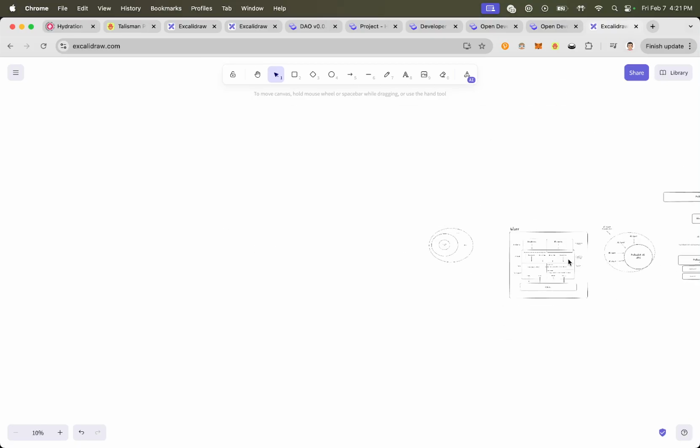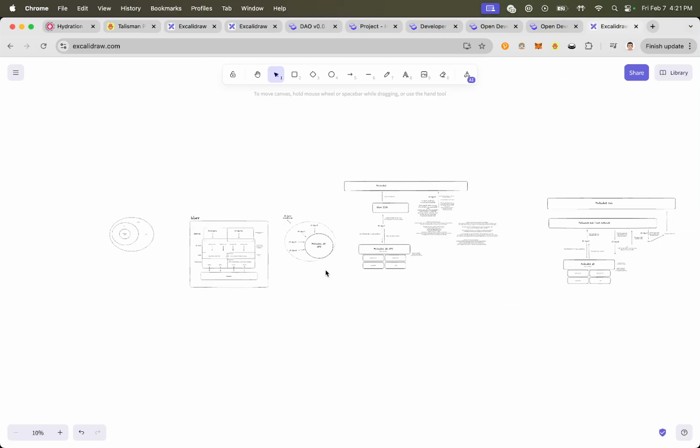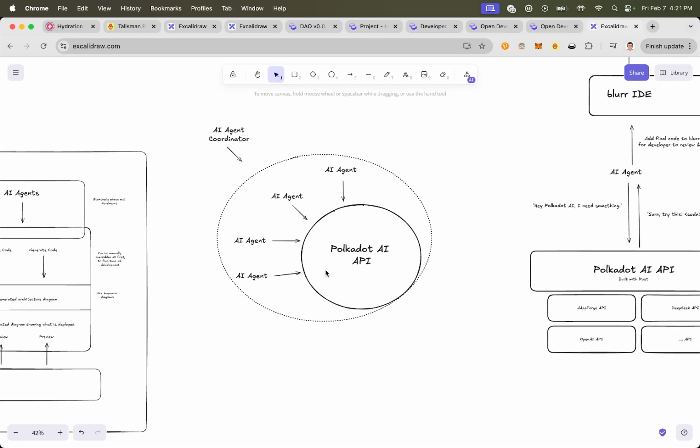So let me expand out here and let's start with this little diagram. The idea is that we have all these AI agents that we can spawn up, each one with specialized tasks, and they can work off of the Polkadot AI API.